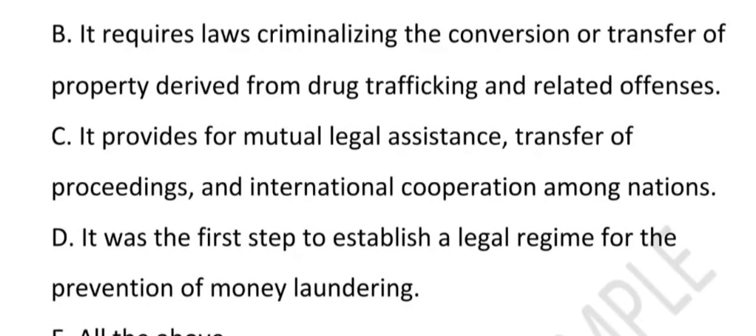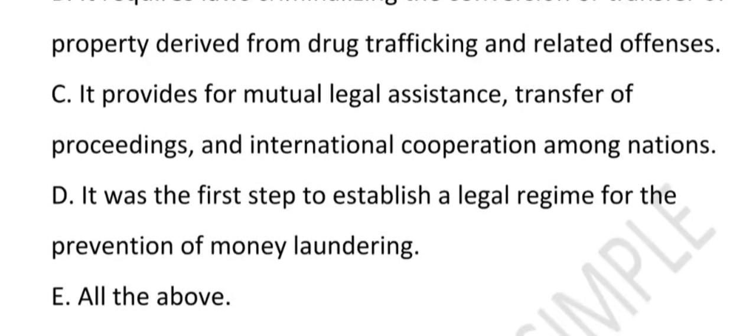What about option C? It provides for mutual legal assistance, transfer of proceedings, international cooperation. Is it true? We are talking about the UN Vienna Convention against illicit traffic in narcotic drugs. Yes, it is true. It means that countries must help each other catch drug lords, like extradition and sharing evidence. For example, the US and Mexico collaborating to arrest a cartel leader.